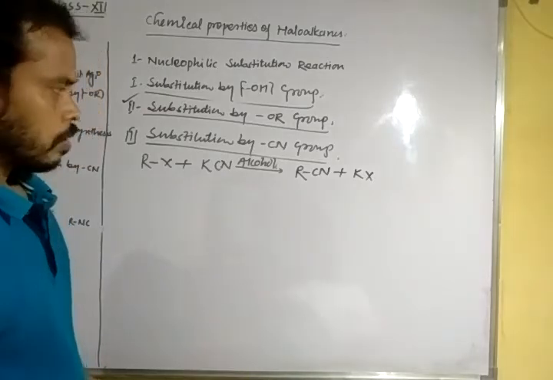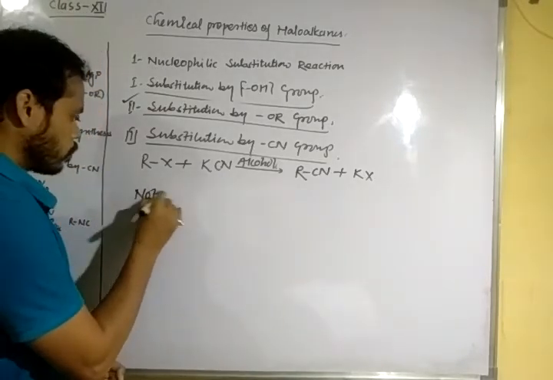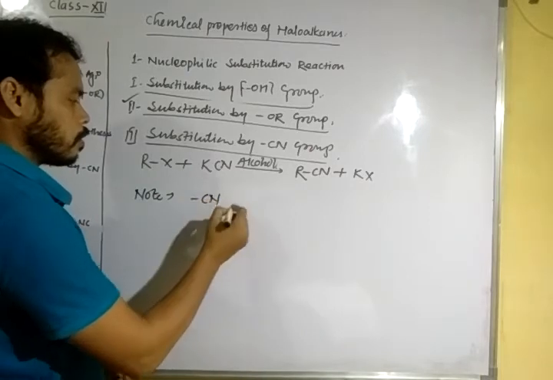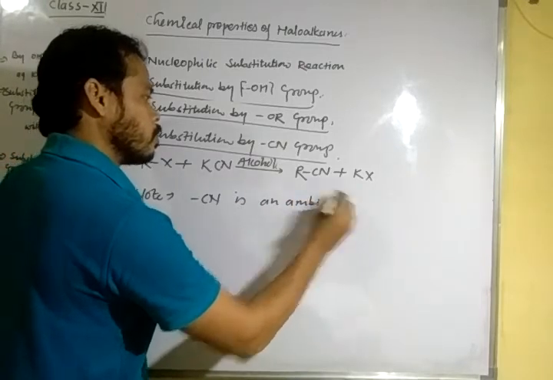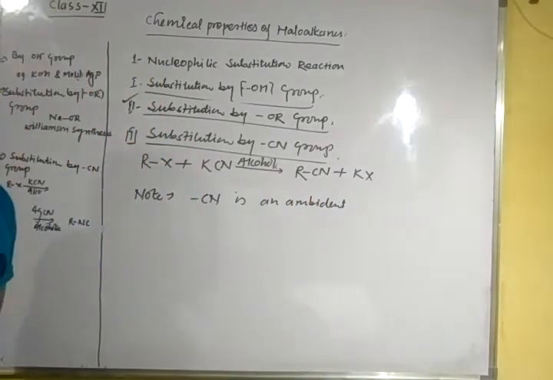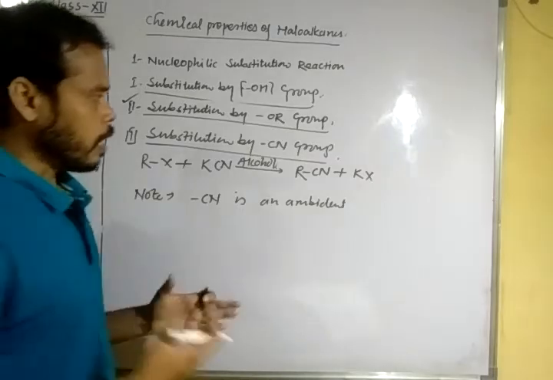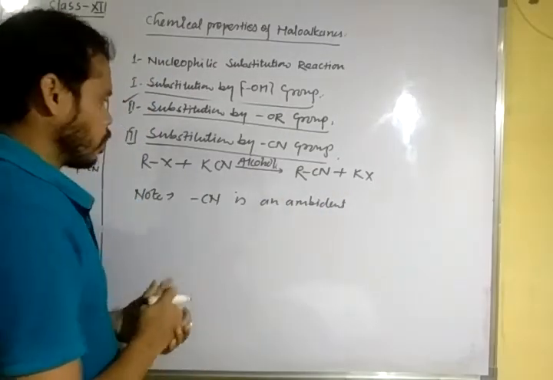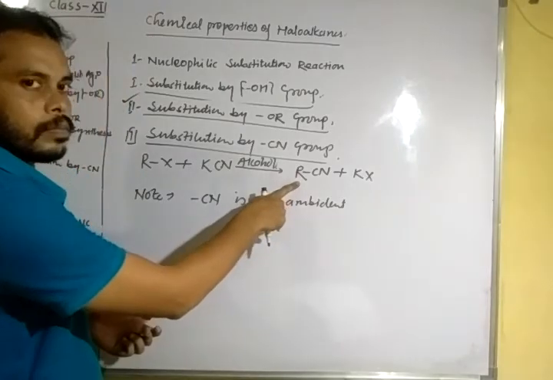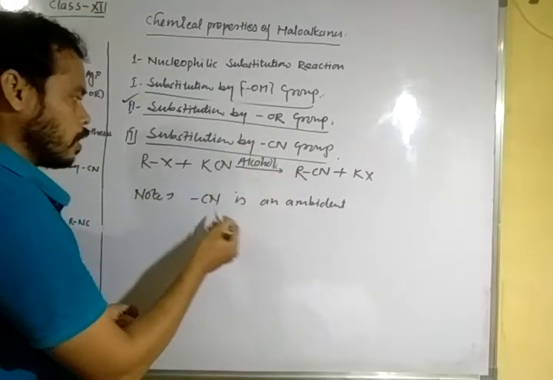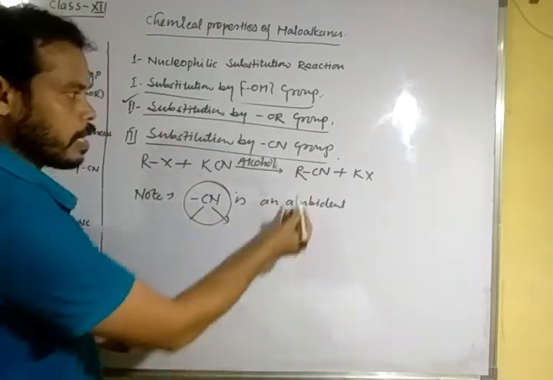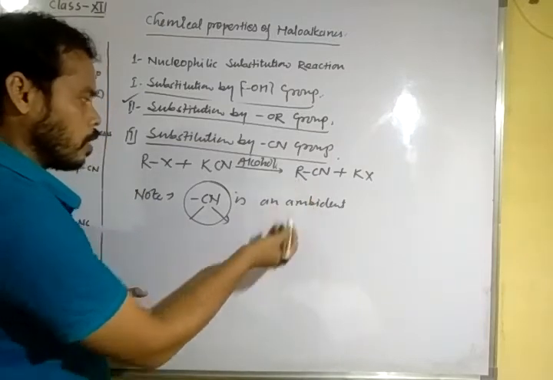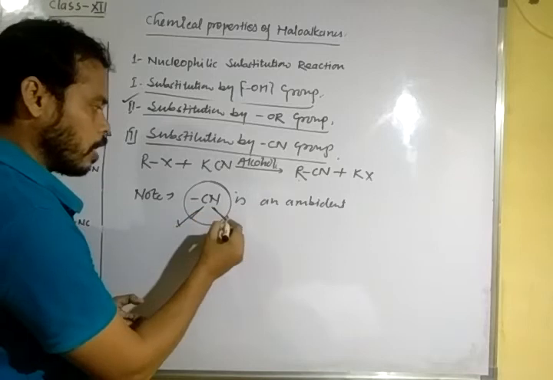Note: cyanide is an ambident ligand. Why ambident? Cyanide can attach to the alkyl group by carbon or nitrogen.